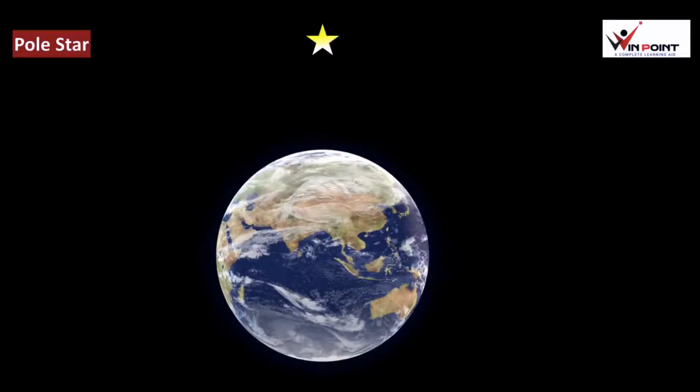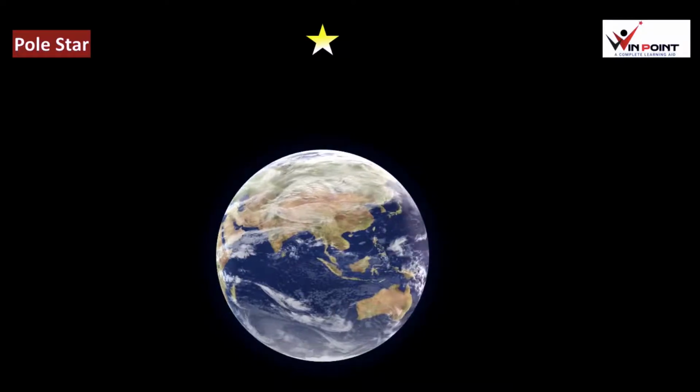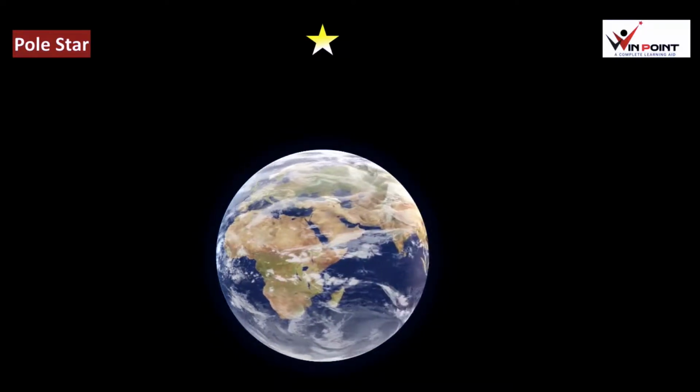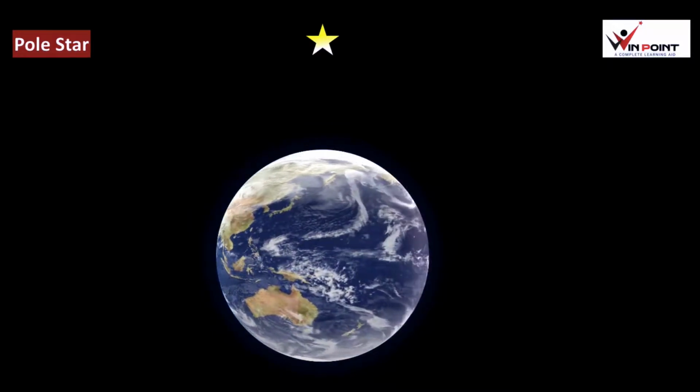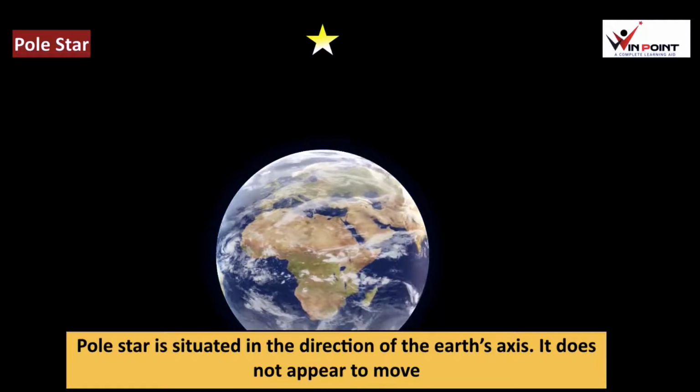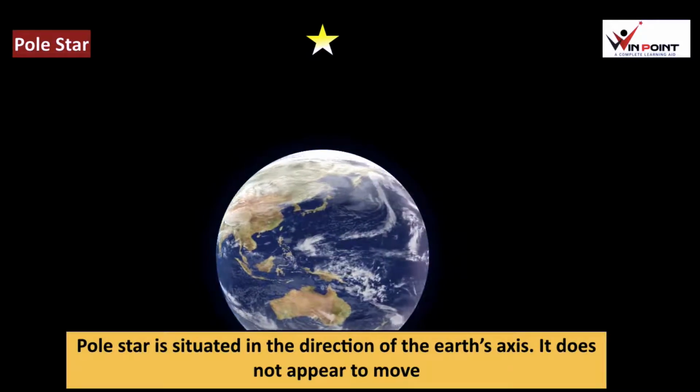Now we can discuss the pole star. There is one star which has more brightness, and it is situated exactly above the axis of the earth. When the earth is rotating, this star is not going to move because it is just above the axis. Pole star is situated in the direction of the earth's axis. It does not appear to move because of its position.